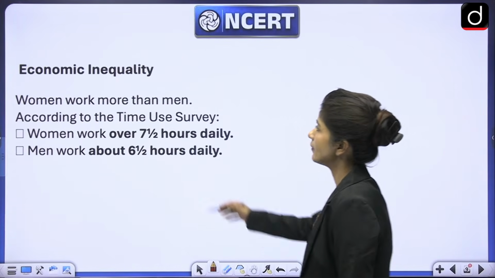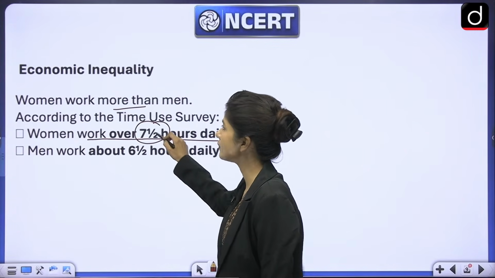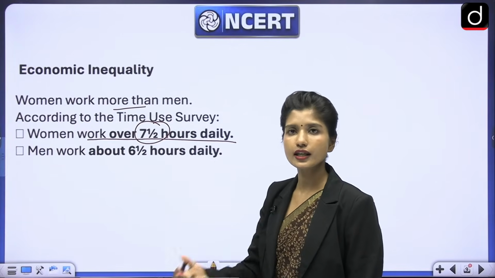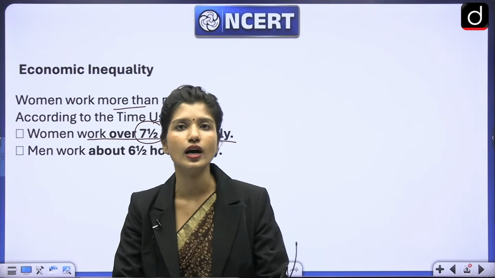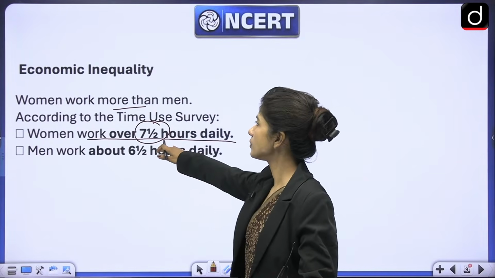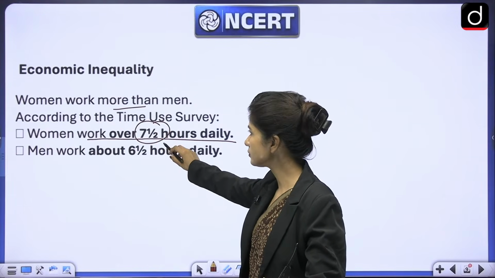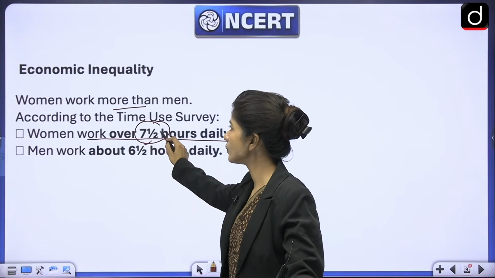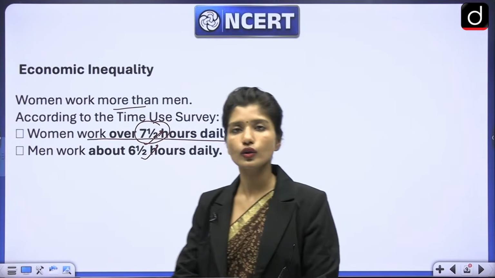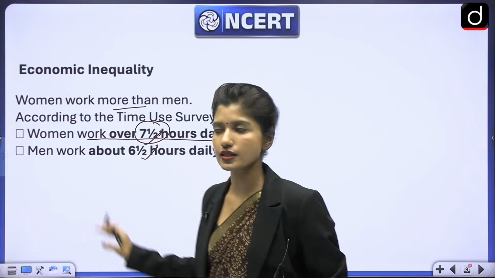Then when we talk about work, women work on an average more than 7.5 hours daily. If we really talk about household chores or household work or taking care of everyone, you could see in your homes also, our mothers never rest. So on an average, they work over 7.5 hours, even in the public sphere I'm talking about. Outside, even if they work 1 hour extra on an average, they are not paid equally. So there's still a wage gap. A lot of wage gap is still there, and there can be a lot of reasons for it, but it still exists.